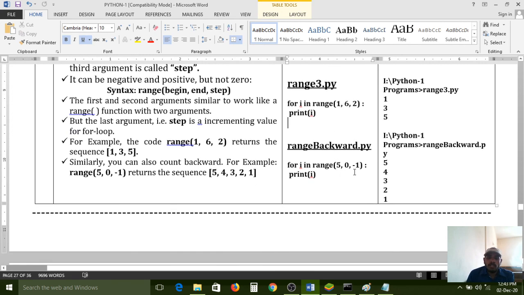But if you give the value -1, and the starting point is larger, it can reverse the process also, and it will display 5, 4, 3, 2, 1. For this entire process, 6 is given as the first point, 1 as the second point, and -1 as the last point. If you give -1, the reverse process will be printed on the screen. Elements will be reversed by the interpreter like this.